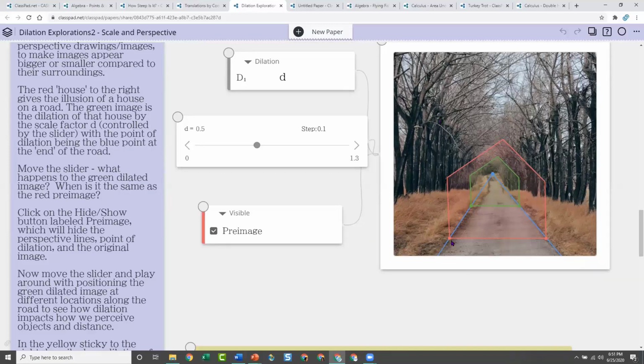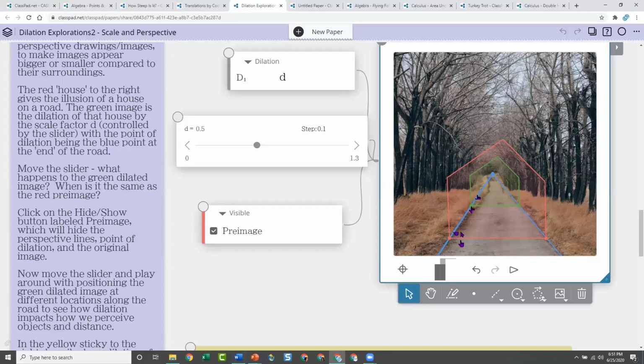So this image is a road, and this has a segment on it. Again, we're in a geometry sticky. It's got rays, actually, that show perspective. And then the original image, which was done with a polygon tool, has been dilated by a scale factor, and the scale factor is controlled by this slider.